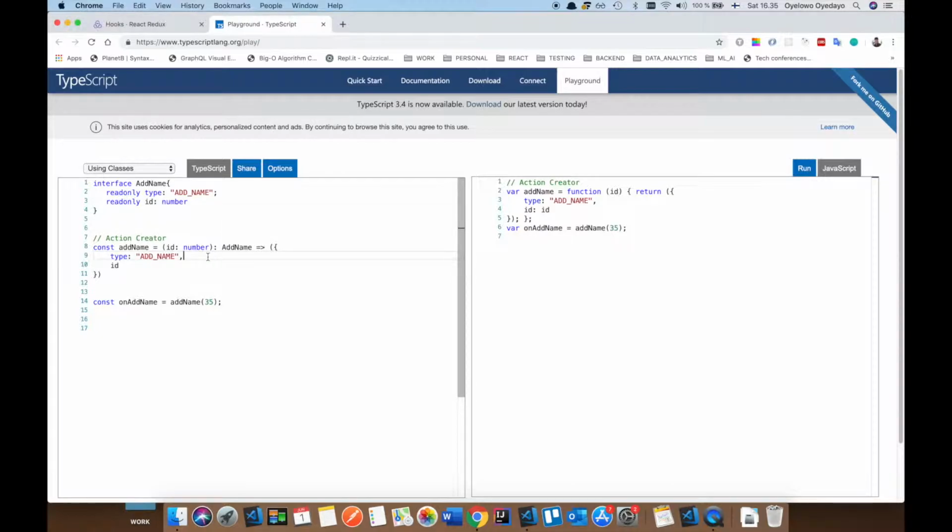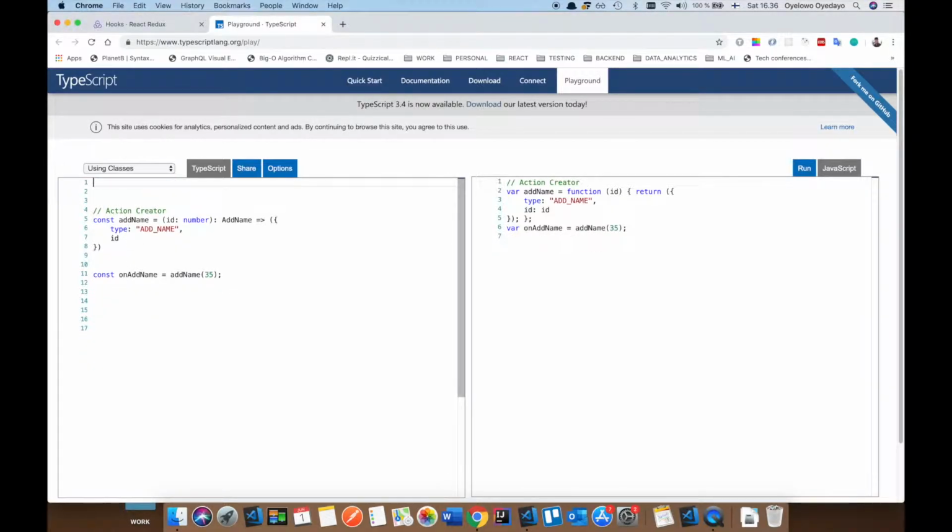So when this returns a number, like when you're taking the payload and you get on add name, you shouldn't be able to do something like onAddName.type equals, you shouldn't be able to reassign it to anything. This shouldn't compile. So you say cannot assign to this, which is good. So imagine if you have another one, like maybe on delete, it means you have to create an interface for that, and that creates a lot of redundancy, and you don't want that really. So const assertion to the rescue.